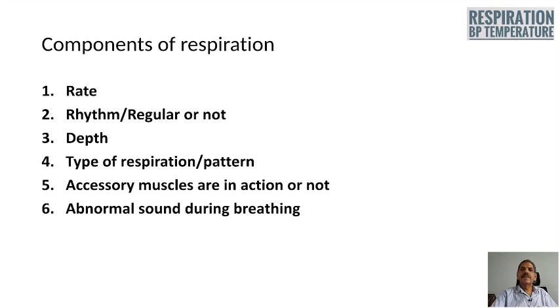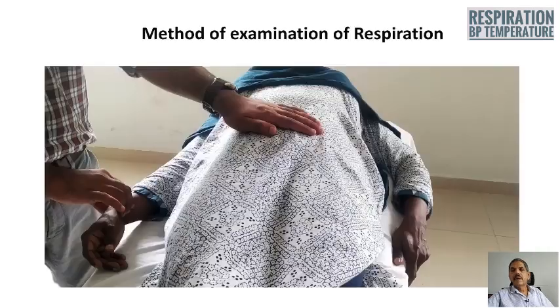These are the components of respiration. When you are commenting on the respiration, you have to mention the rate of respiration. Then you have to mention the rhythm of respiration, that is, whether the respiration is regular or not. Next, you have to mention the depth of respiration, and then the type or pattern of respiration. You have to mention whether the accessory muscles are in action or not, and lastly whether any abnormal sound is heard during breathing.